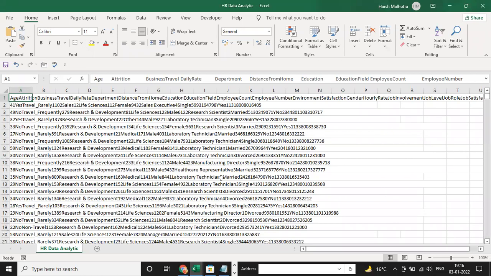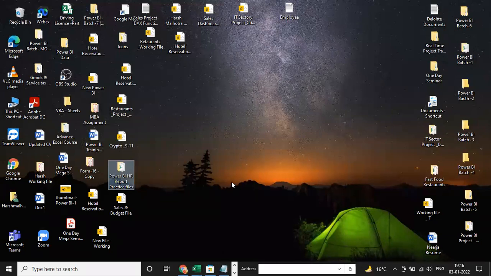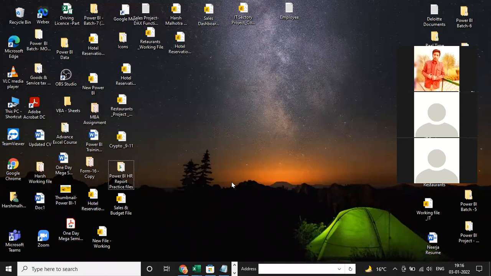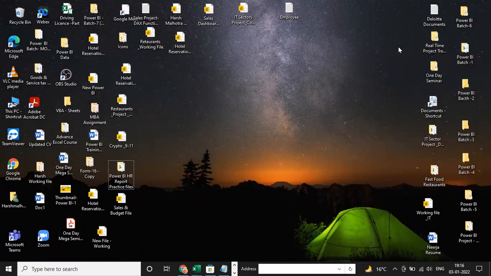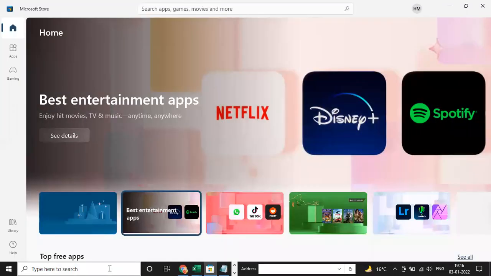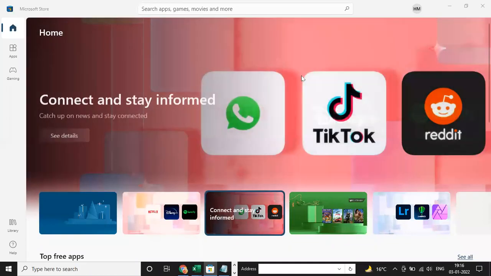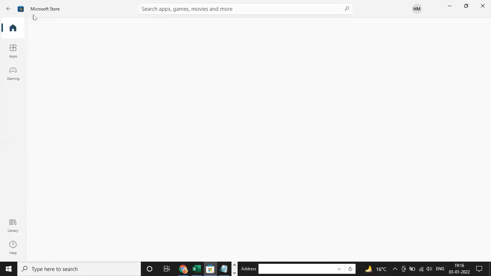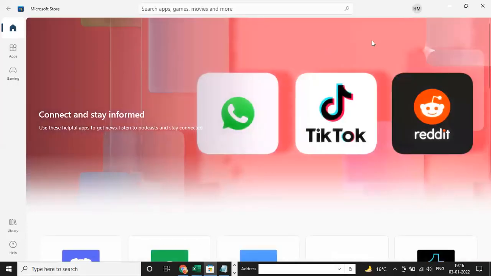Okay, don't worry. Suppose this is, let me show. See, the first step is to download Power BI Desktop onto your system. So how to download, guys? You need Windows 10 on your PC. Okay, PC or laptop, Windows 10 is supported for Power BI. So how to download? If you go into the search bar, you have one option here, which is the Microsoft Store. Okay, so under this Microsoft Store, here is a search bar option. Let me just go to this.